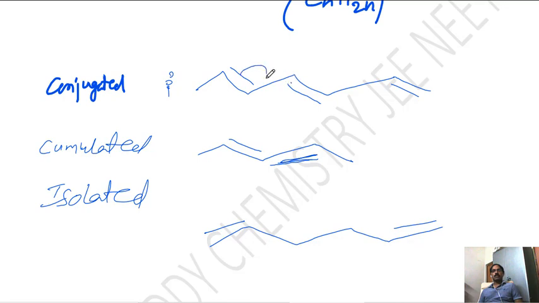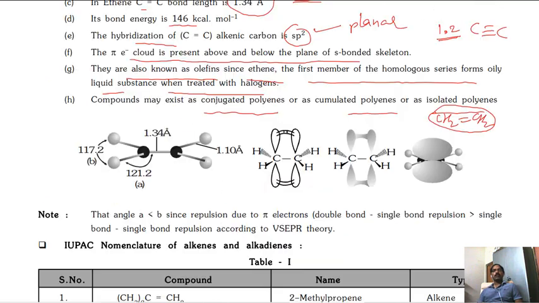Alternate position is there, conjugation. In conjugation what happens? Resonance is possible. If this pi bond is shifted here, immediately this pi bond is shifting here, then this pi bond is shifted here. Conjugation is there. This is cumulated. Okay, this is isolated.